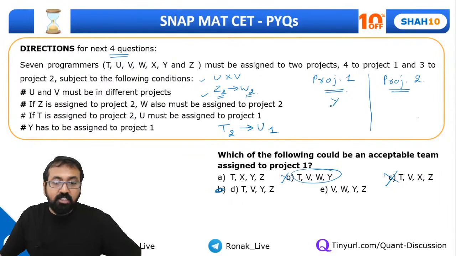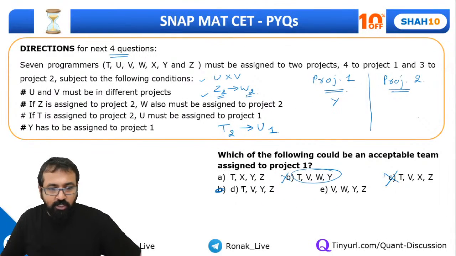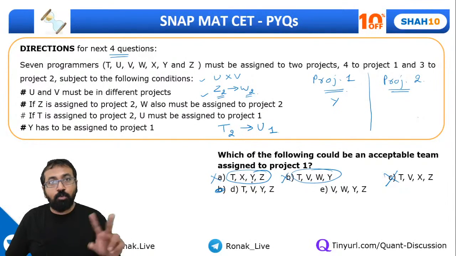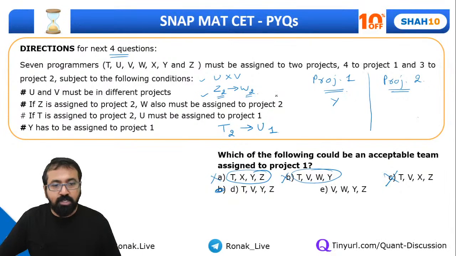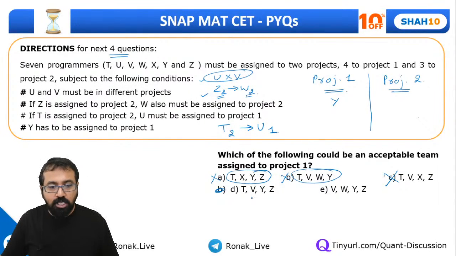Now, what are the possibilities? U and V must be in different projects, so eliminate the option where you find U and V together. According to this option, U and V would both go to project 2, so this option is eliminated. Dhriti, have I answered your query? Why is option A not correct? Because according to option A, U and V are both in project 2, and U and V can't be together. So this option is also eliminated.